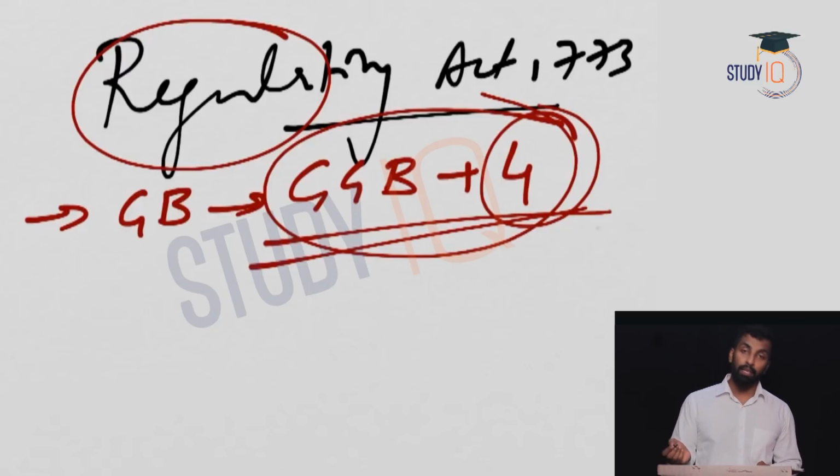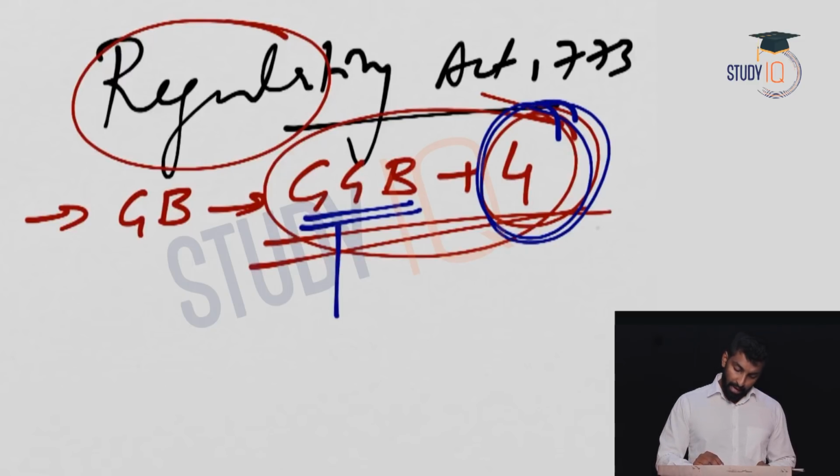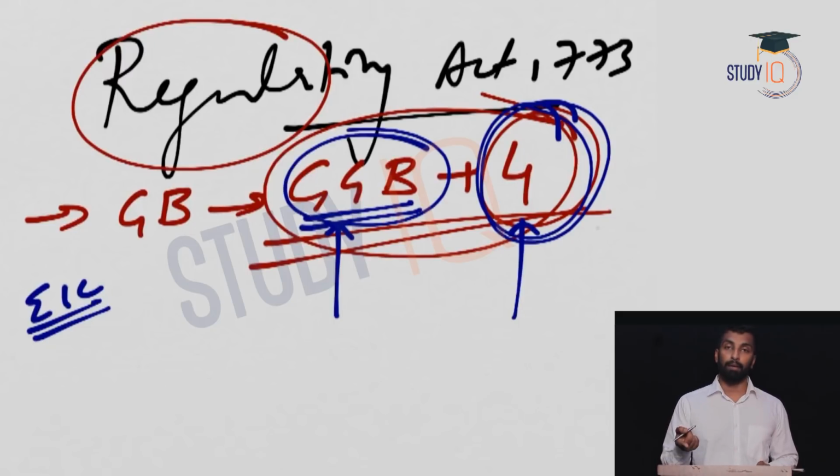And how is the control there? The control is basically through these 4 council members, right? The Governor General of Bengal is going to be controlled by these 4 members. So now, if you need to know the appointment of these 2 categories, right? The Governor General of Bengal is actually the head of the company, right? So the East India Company is there. So the Governor General is the head of the company. So the Governor General is appointed by the company only, because it is the head of the company.